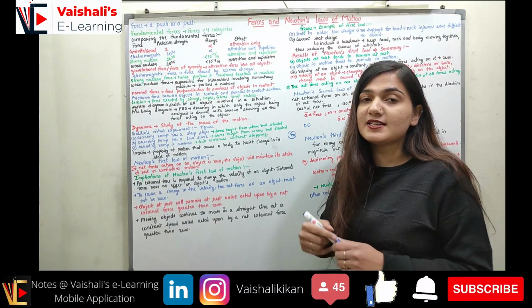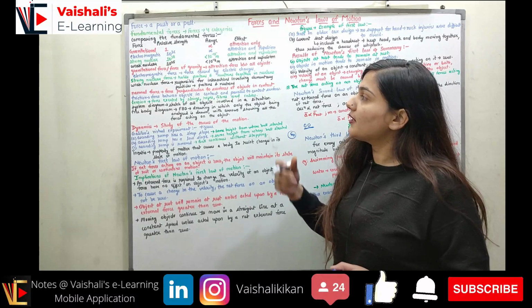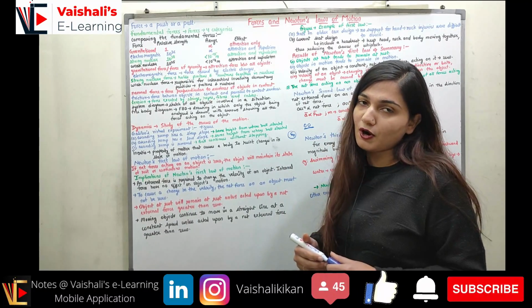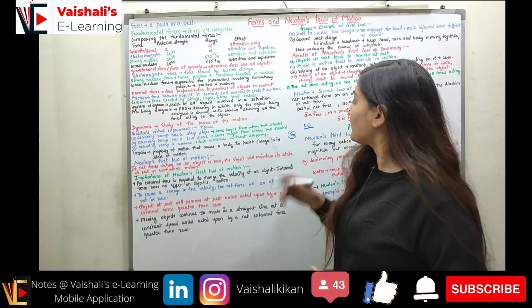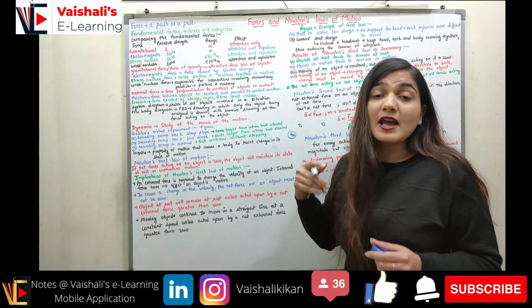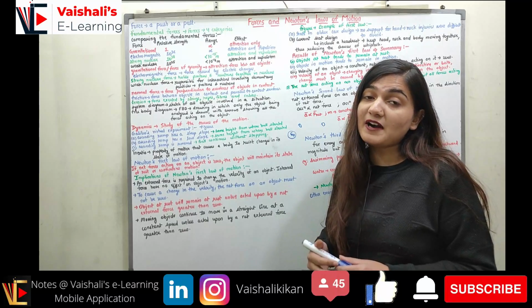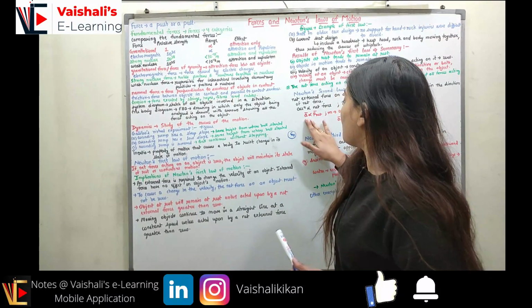If the distance between the two objects becomes more than this, then the strong nuclear force will not be exhibited. Other than that, the electromagnetic and the gravitational force will work even if the two bodies are at infinite distance apart.